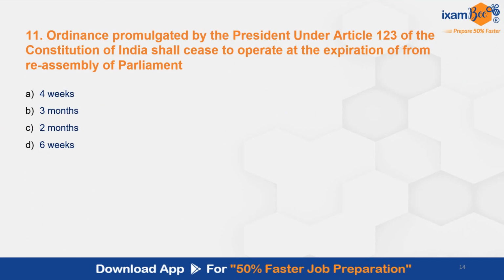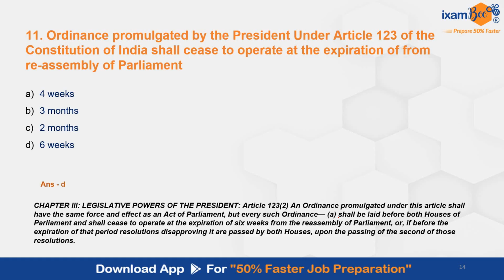An ordinance promulgated by the President under Article 123 of the Constitution of India shall cease to operate at the expiration of dash from reassembly of Parliament. So for how many weeks will this ordinance be operative from the reassembly of Parliament? The correct answer here is D, 6 weeks. This is given in Article 123 Clause 2.